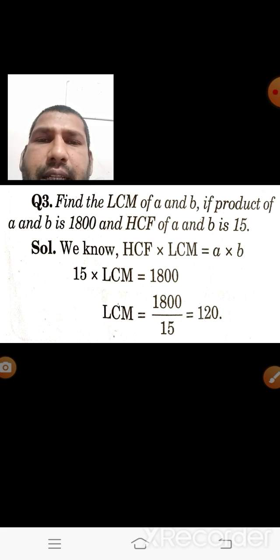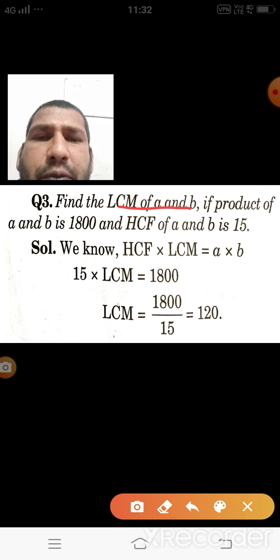Let us take the last question. We have to find the LCM of A and B. The product of the numbers A and B is given as 1800 and the HCF is given as 15, and we have to find the LCM between A and B.